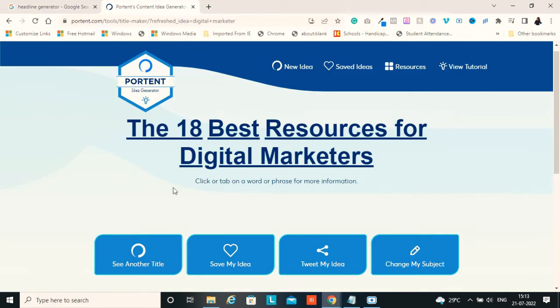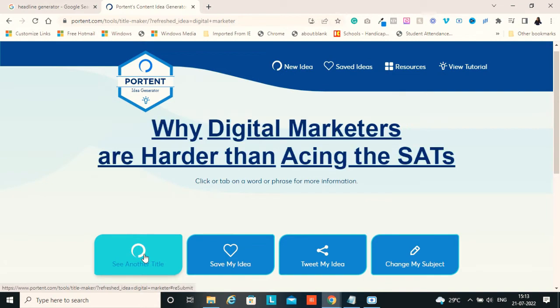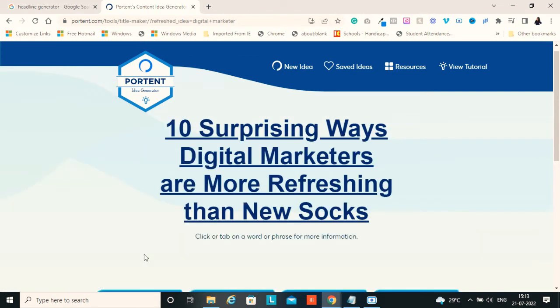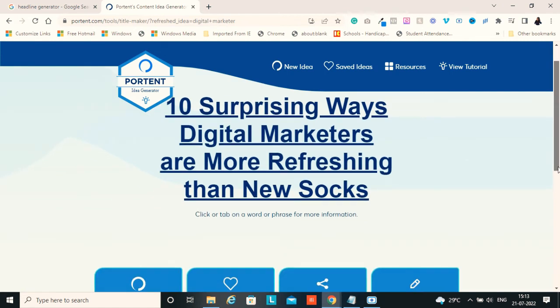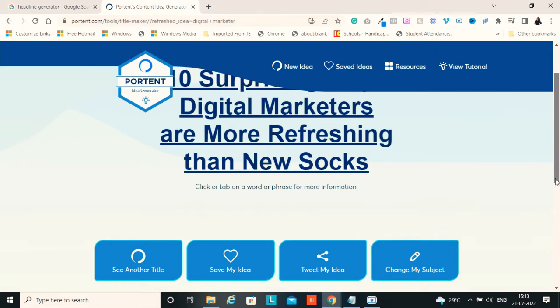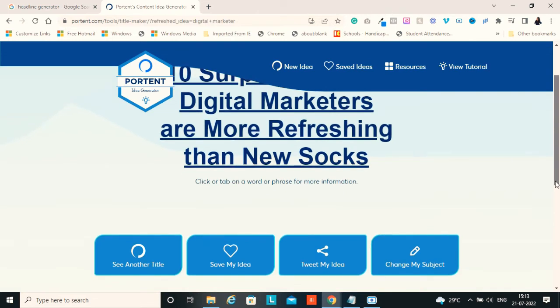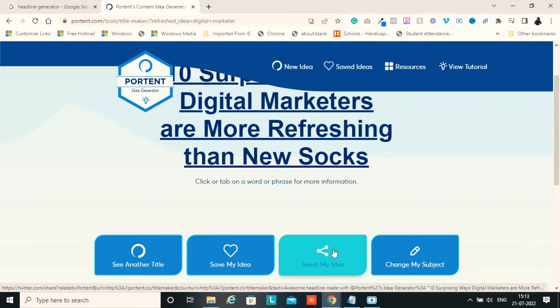The 18 best resources for digital marketers. Why digital marketers are harder than acing the stats. 10 surprising ways digital marketers are more refreshing than news talk. So you can just keep on refreshing and see which is really suitable for you. You can also save it and you can directly share or tweet it anywhere.